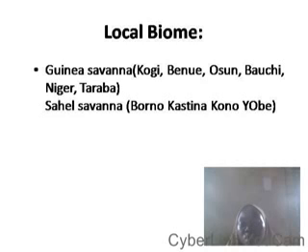Now these habitats are found in areas listed below. We have Kogi for Guinea savanna, Benue, Osun, Bauchi, Niger, Taraba, and for Sahel savanna, Borno, Katsina, Kano and Yobe. All these are the local biomes where you find these habitats in our locality. Now we are moving forward to the third type of terrestrial habitats we are discussing, and that is known as the desert or arid land.